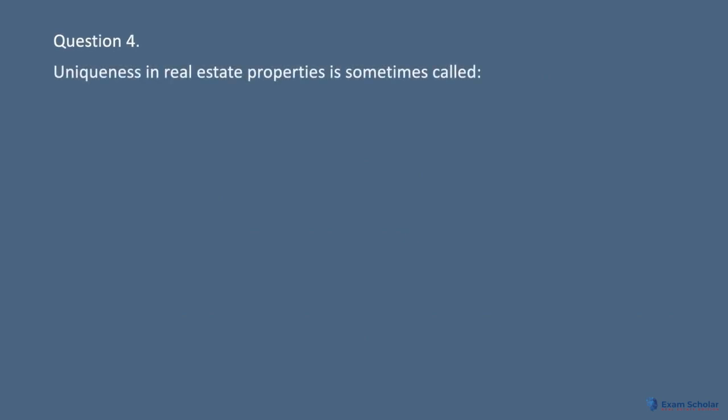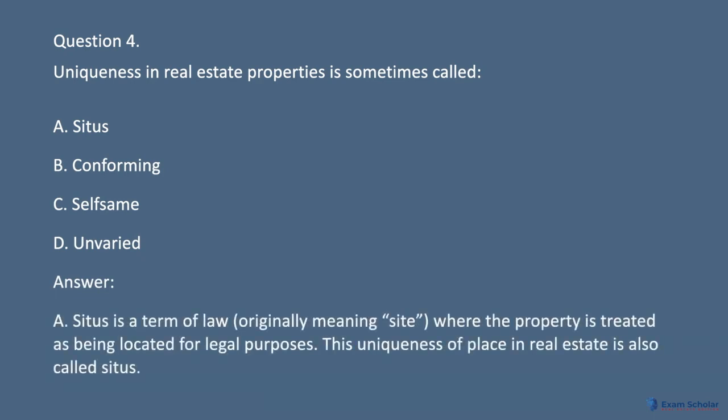Question 4. Uniqueness in real estate properties is sometimes called A. Situs. B. Conforming. C. Self-same. D. Unvaried. Answer: A. Situs is a term of law, originally meaning site, where the property is treated as being located for legal purposes. This uniqueness of place in real estate is also called situs.